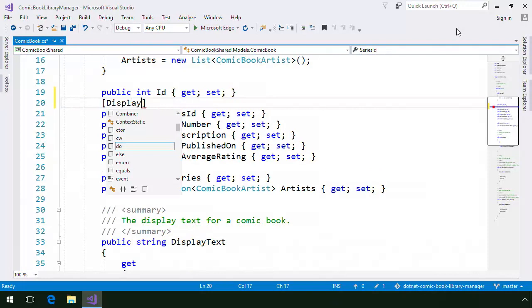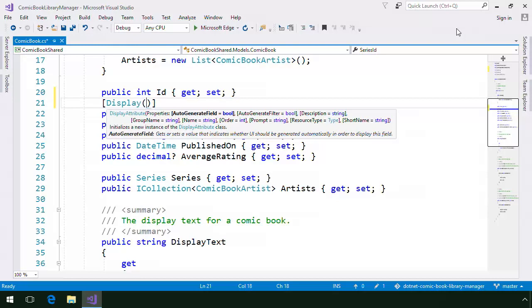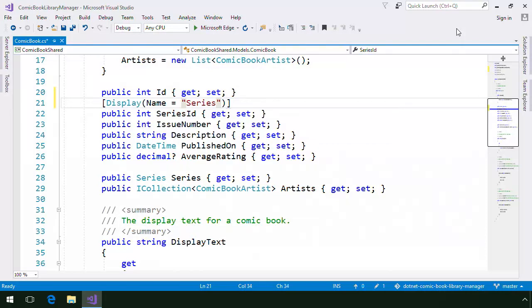Brackets, display, and press Ctrl+period to add a using directive for the System.ComponentModel.DataAnnotations namespace, parentheses, and then set the name property to the text that you want to use for the label. For the series ID property, let's use series.